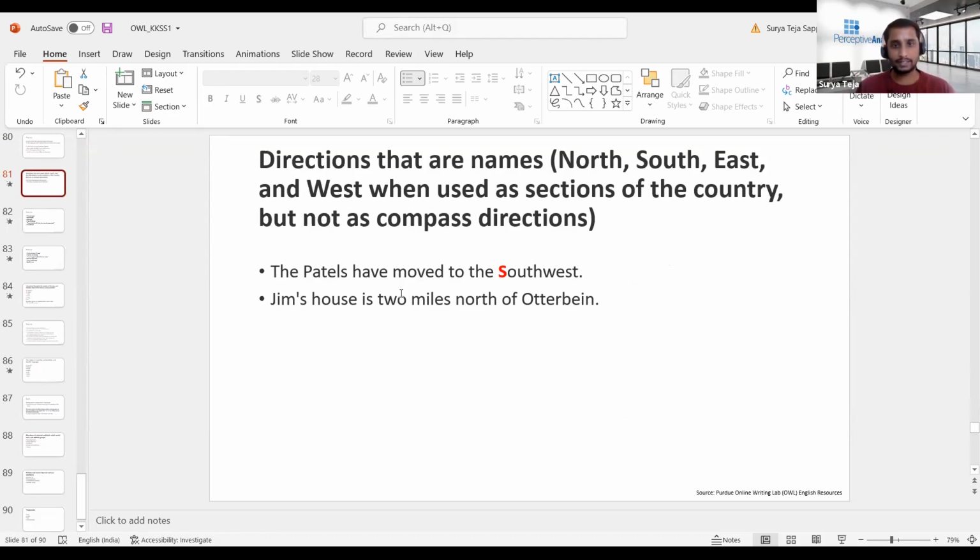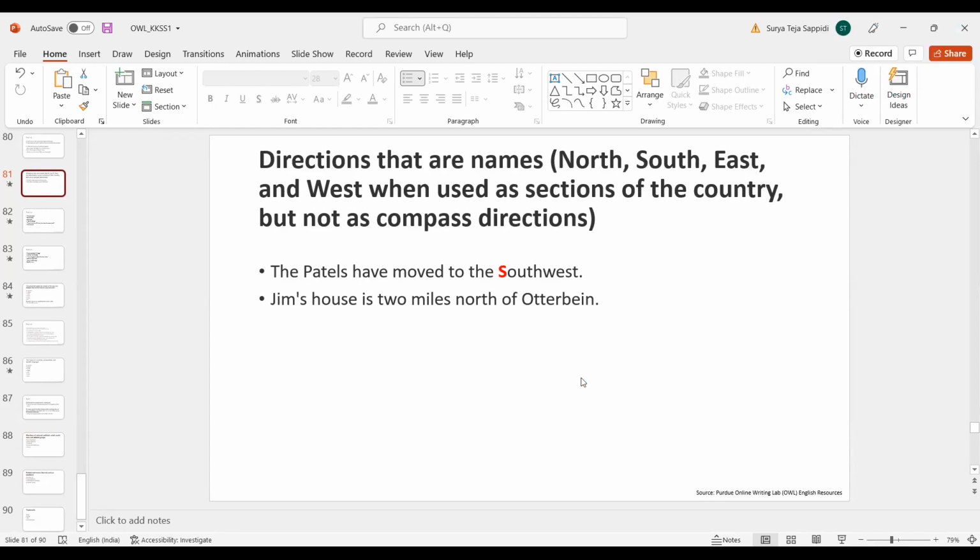That would be directions. Usually directions are broadly considered into two types. One is where direction is taken as a name, as a proper noun. Another is where direction is taken as a relative direction. For example, if I say North India, South India, or North America, South America, here I'm not talking about the direction. Here I'm talking about the big space which is divided into particular regions. So here it is acting as a name, as a proper noun.